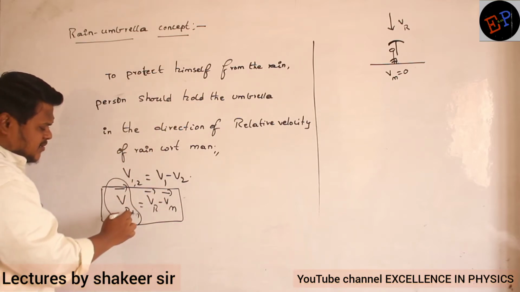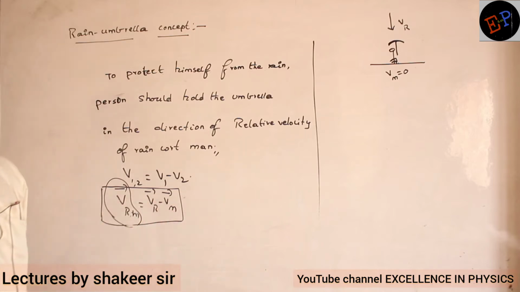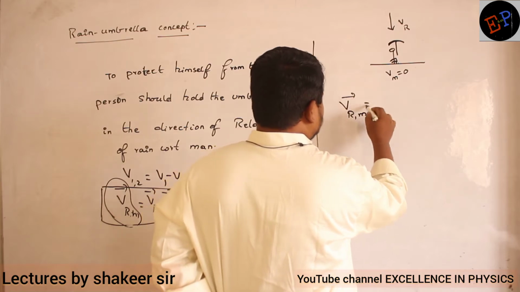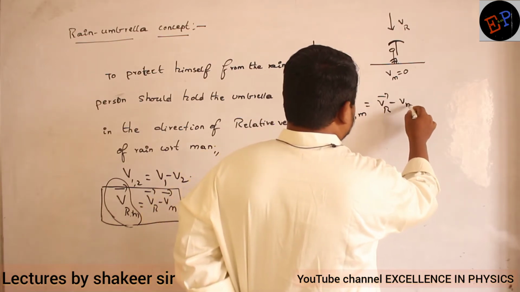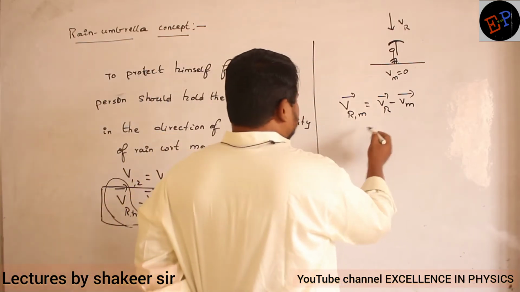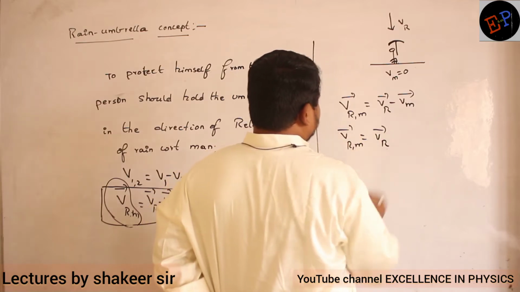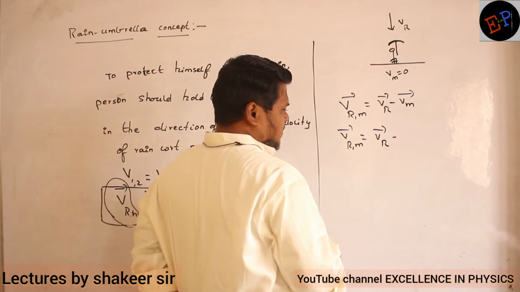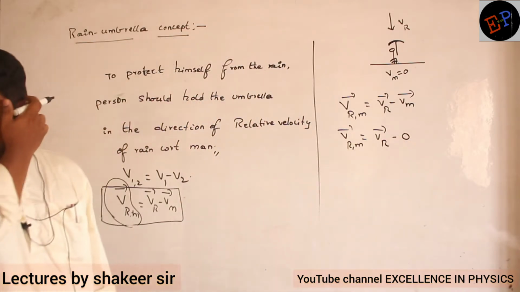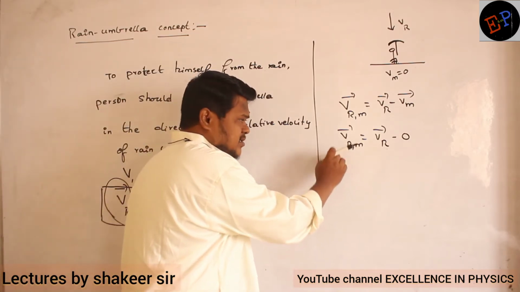This is the relation which I require, no, ma? Velocity of rain with respect to man is nothing but velocity of rain minus velocity of the man. Clear, no? So let us write down. Velocity of rain with respect to man is nothing but velocity of rain minus velocity of man. Clear, no? So velocity of the rain is how much? Velocity of the rain, let it be velocity of the rain only. But velocity of man is how much, ma? Velocity of the man is 0. So what do you understand? So relative velocity of rain with respect to man is nothing but velocity of rain only